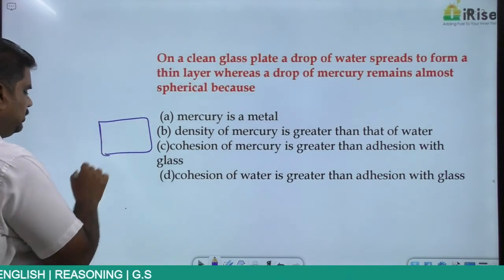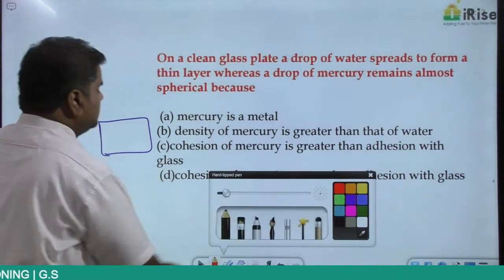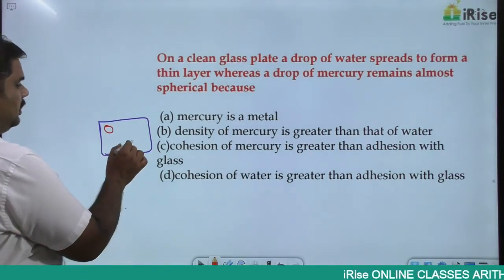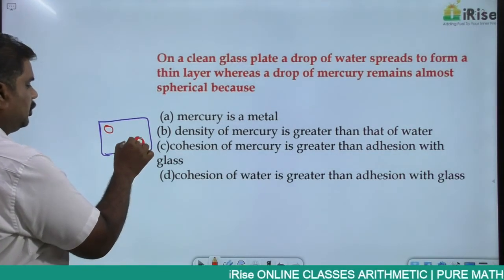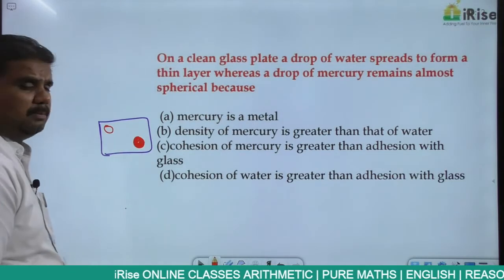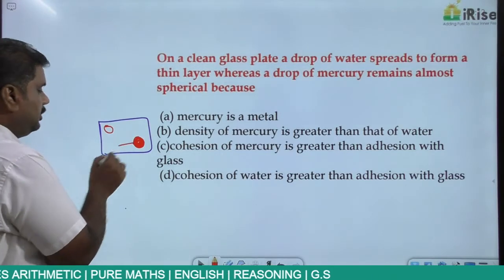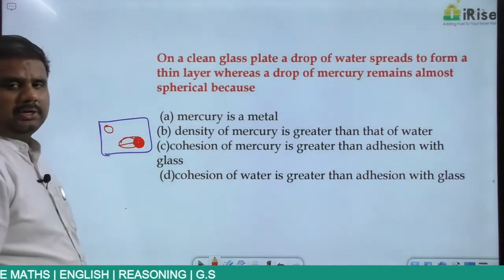Suppose this is a glass plate or any particular surface. Onto this surface, you are placing a drop of water here. At the same time, you are placing a drop of mercury. The moment you drop mercury, it will always try to remain at the same place. If you drag the mercury, the complete mercury will shift to the next position.